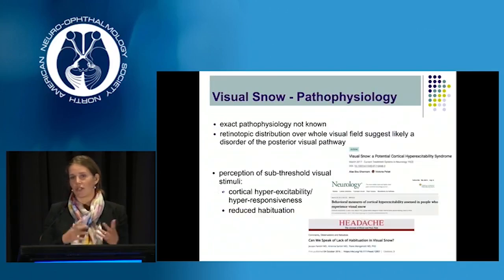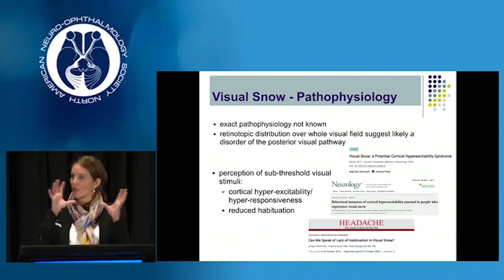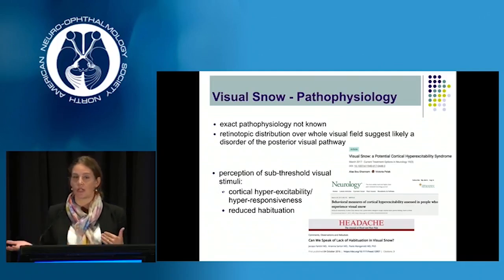Despite a lot of research going into visual snow over the last couple of decades, we still don't know the exact pathophysiology of this condition, and there's a whole range of theories around what we think may be going on. There is general consensus that the retinotopic distribution of the disease, as well as the phenomenon occurring in the whole visual field, suggests it's likely a disorder posterior to the lateral geniculate nucleus, or a disorder of the posterior visual pathway, although some authors still debate that as well.